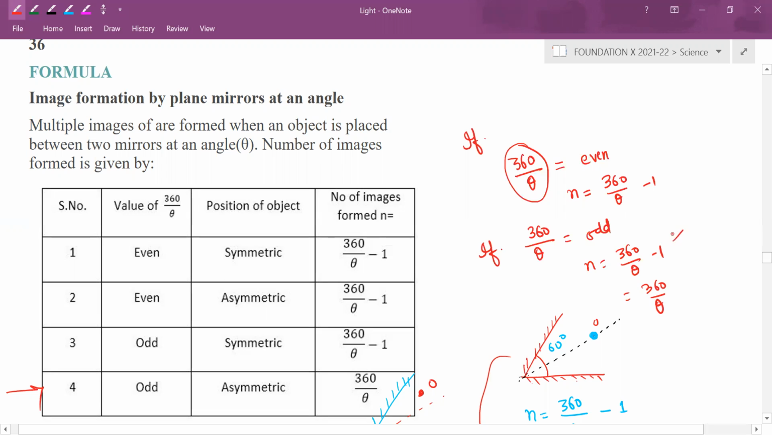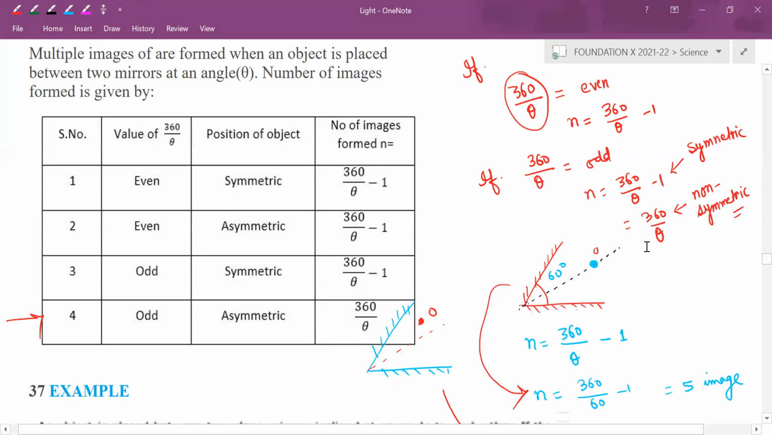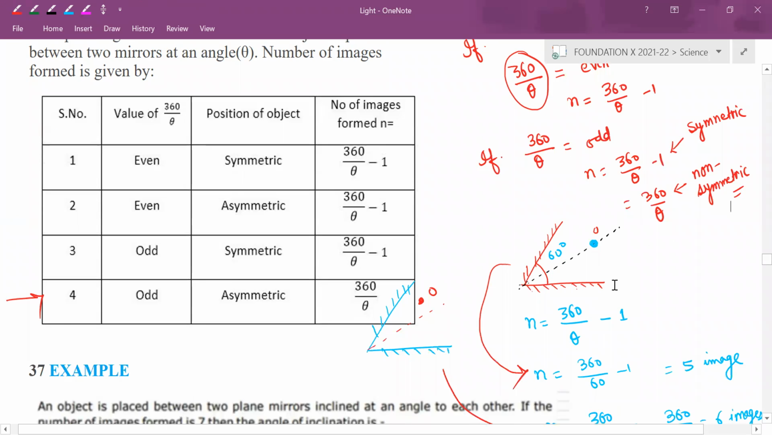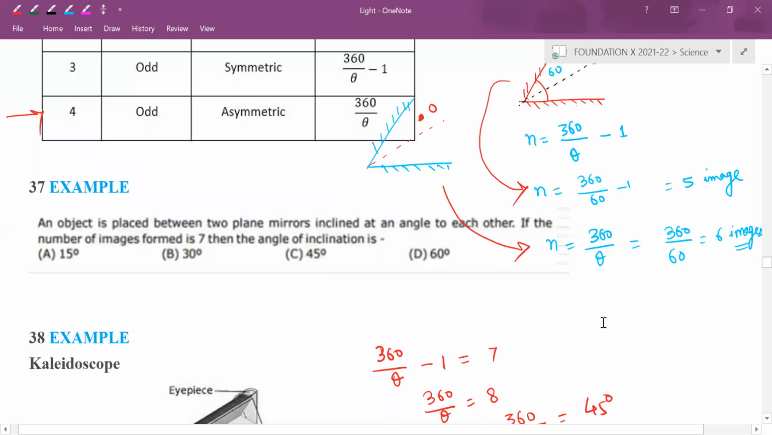Who will determine this? It depends on whether it is symmetric or non-symmetric, which is also called asymmetric. Symmetric means, as I told yesterday, it is in between. If 360 by theta is even, straight away you can say, you should not worry about whether it is symmetric or asymmetric. Are you ready for a question now? Yes, sir.